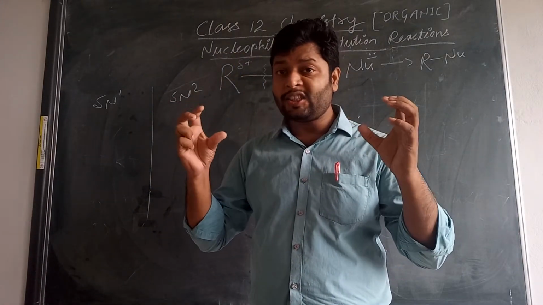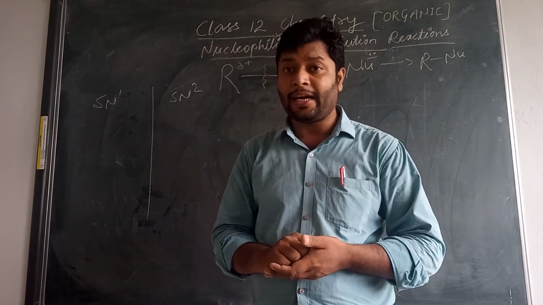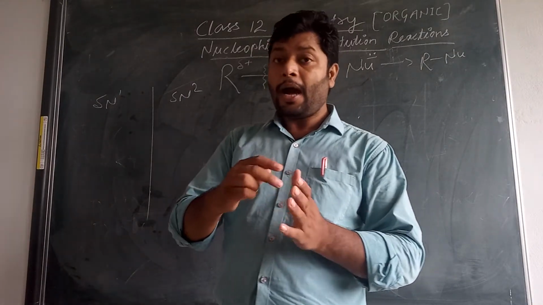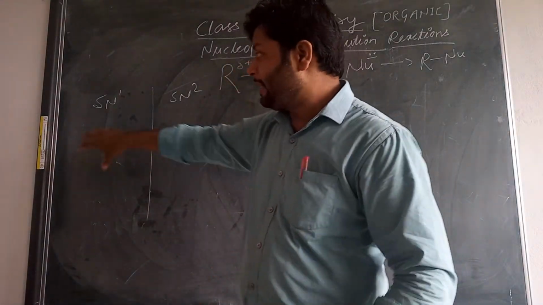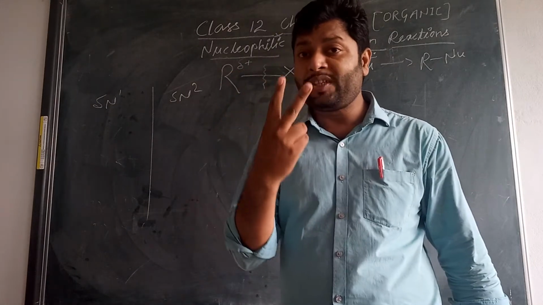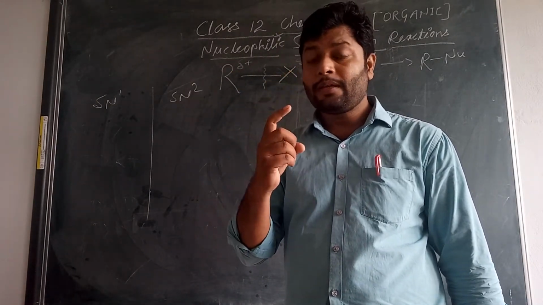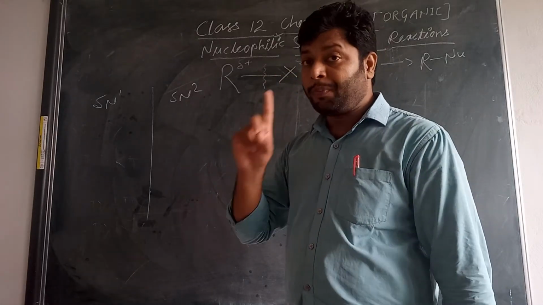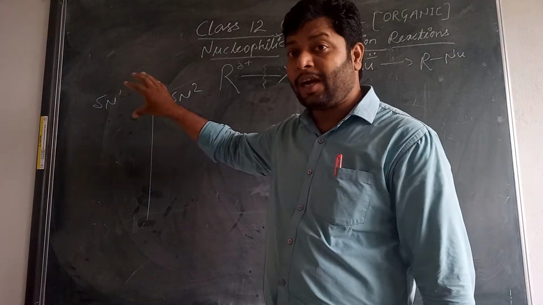But the formation of a bond is always very fast, because the charged species come closer to make a bond more easily. That is called a fast step reaction. That is why SN1 is a two-step reaction in which the first step is slow and the second step is fast. The first step involves only one molecule, and that is why this is called SN1.